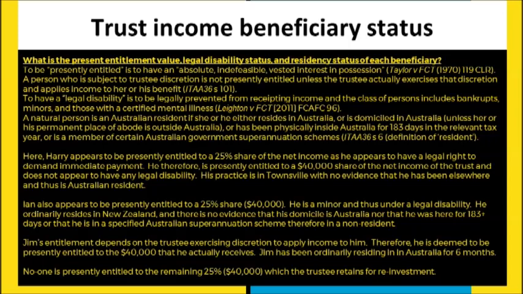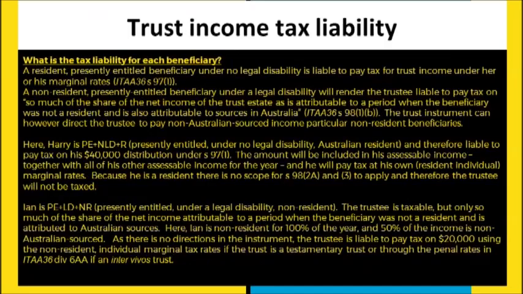And also, the last thing you need to note for this style of problem is the remainder. So a quarter of this income, $40,000, no one is presently entitled there. And it's really important when answering questions on trusts and the taxation of trusts to account for that. It's very important because the trustee, as you'll see later on, is going to take responsibility for paying those amounts. Now again, after we've calculated the status for all three of these things, present entitlement, the legal disability, and the residency, we then have to go and find the appropriate legal rules in the 36 Tax Act to determine how and where the particular income streams are going to be taxed.